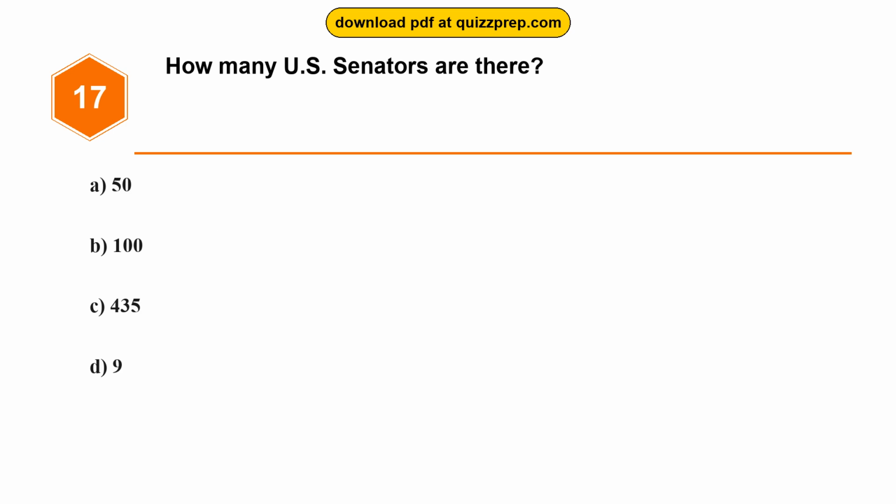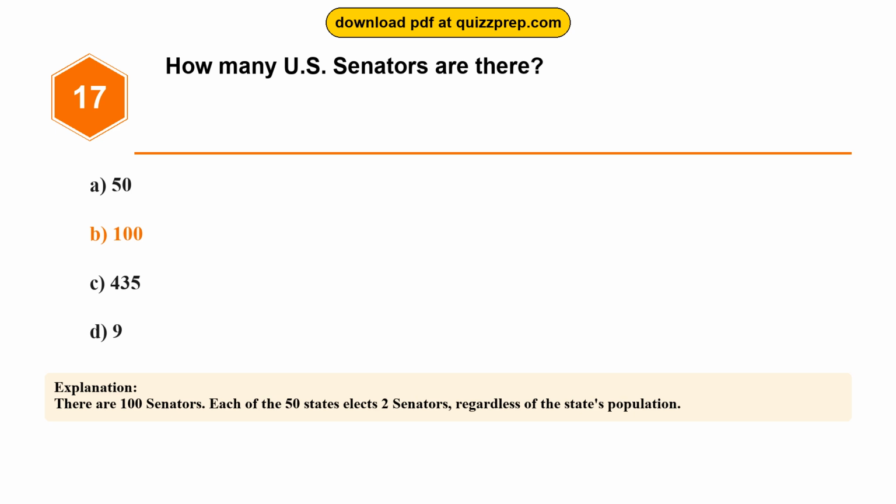Question 17. How many U.S. senators are there? Option A, 50. Option B, 100. Option C, 435. Option D, 9. The correct answer is option B, 100. There are 100 senators. Each of the 50 states elects 2 senators, regardless of the state's population.